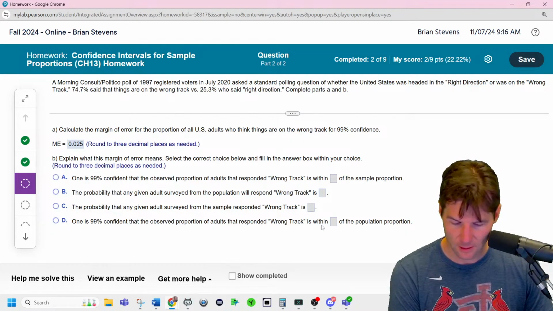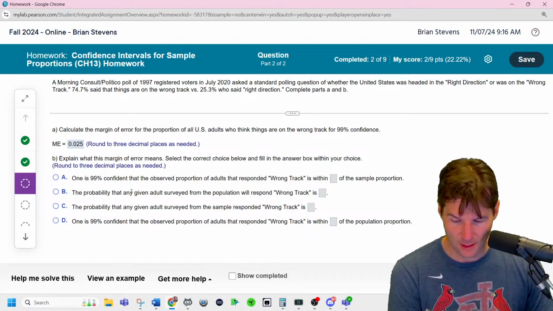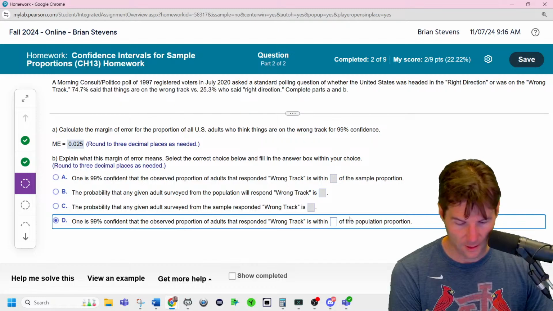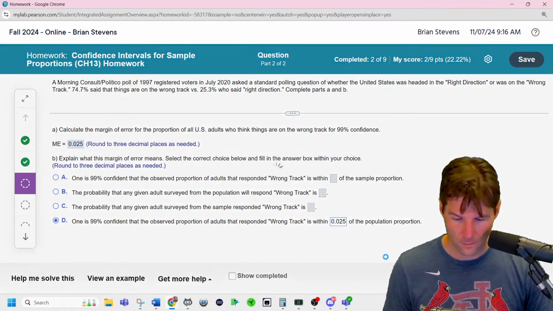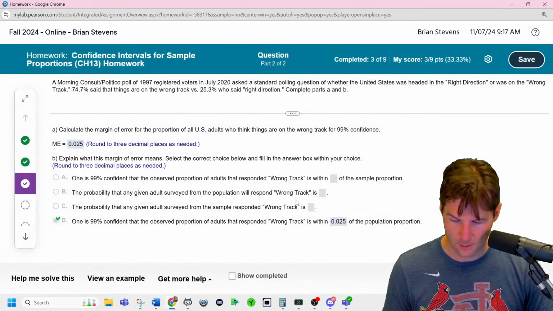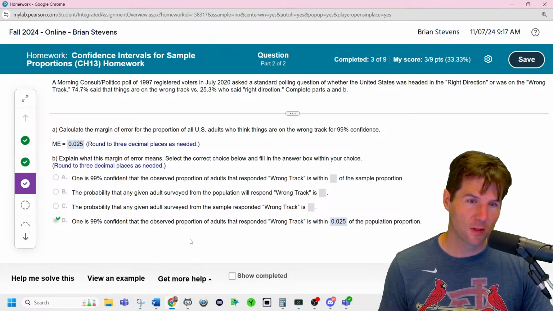Then they don't even do it. Oh my God. I am 99% confident that the... Man, I don't like this interpretation. I don't like that interpretation. So we've never asked a test question like this. It's that the truth,